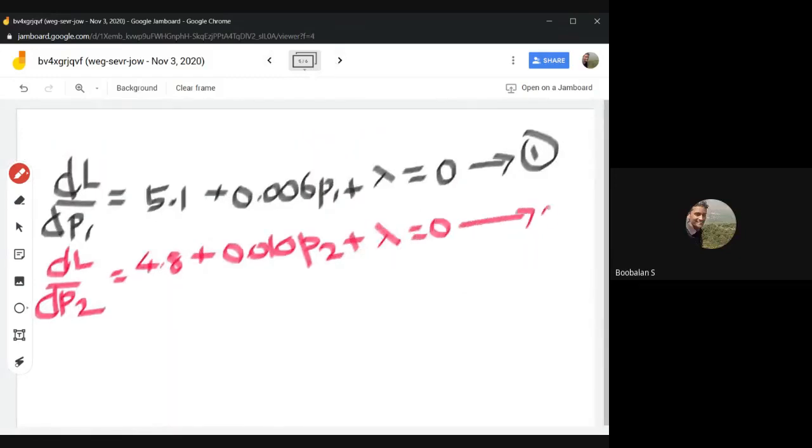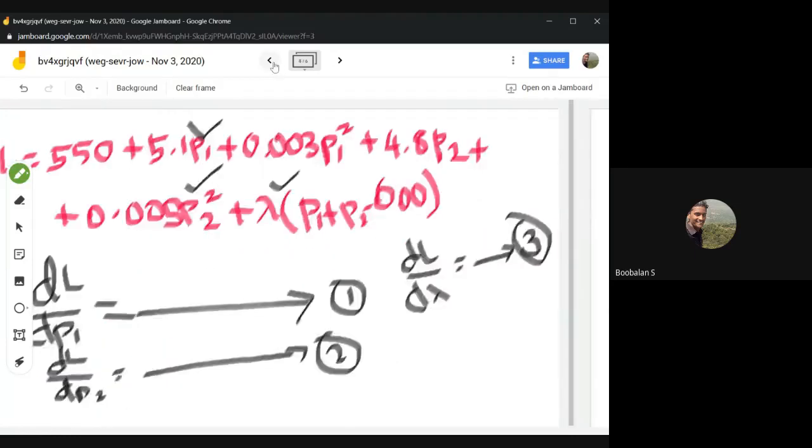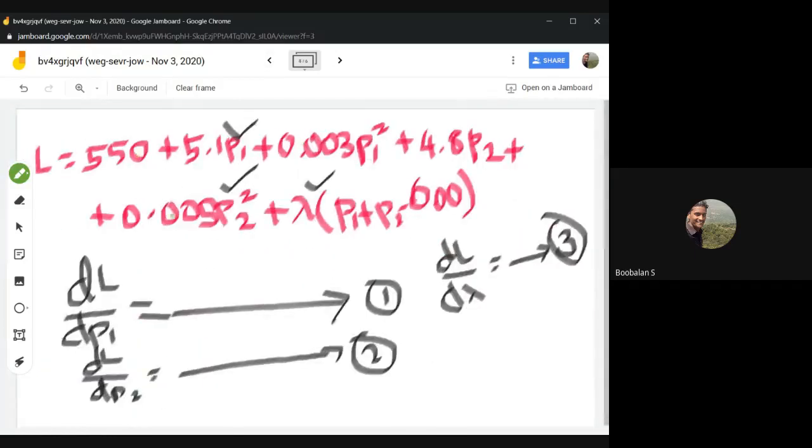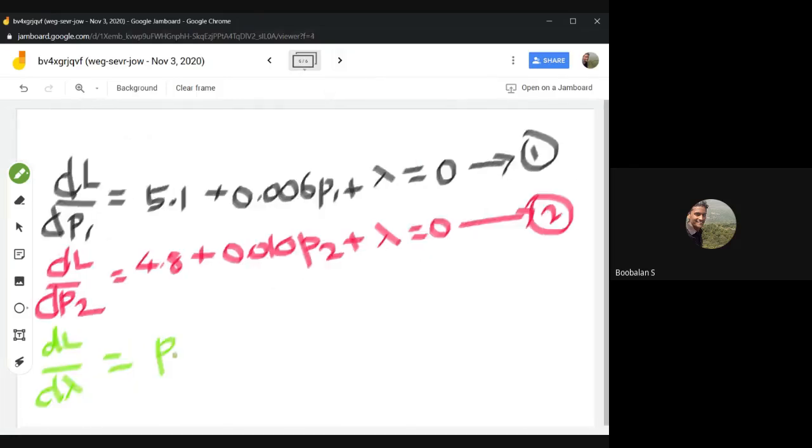Now equation number 2 and equation number 3, dL by d lambda. So everything is now 0. So this one 0, 0, 0, 0, 0. P1 plus P2 minus 600. So we'll only get P1 plus P2 minus 600 equal to 0.